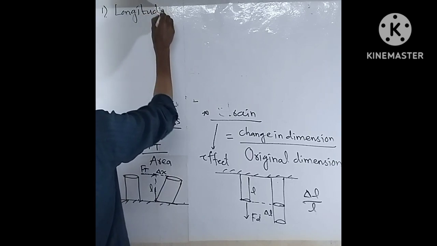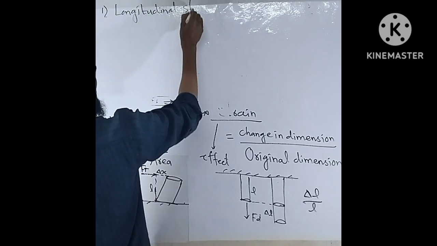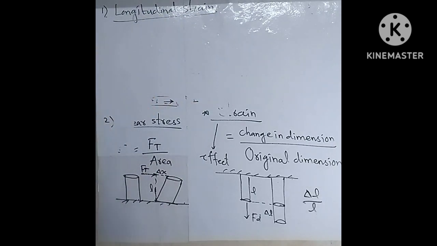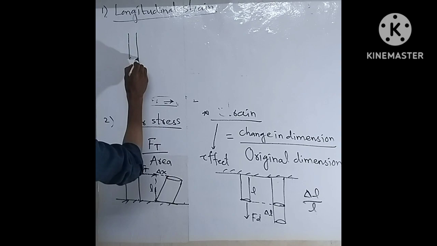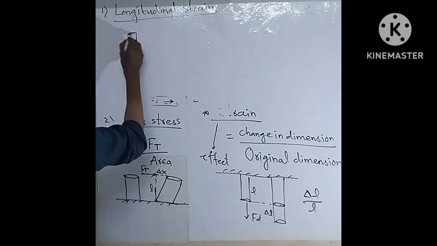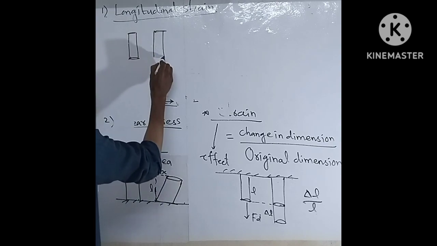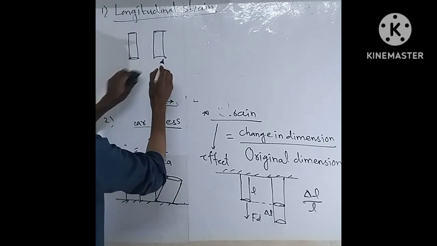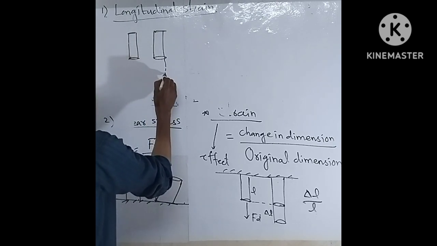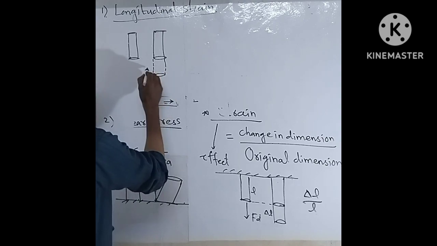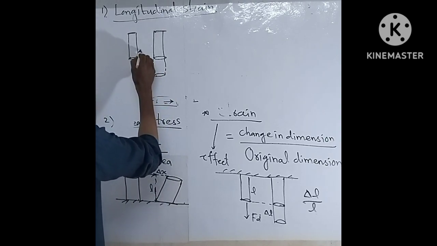So we have a metal rod, and when we apply force along the length of this metal rod, there will be a change in length.